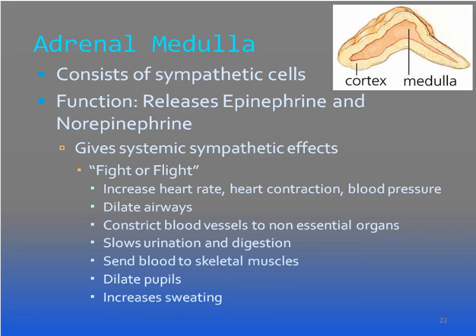There is an increase in heart rate, heart contraction, and blood pressure, so the blood supply to the tissues can be increased. It dilates airways, so more air can be taken into the lungs. It constricts blood vessels of non-essential organs like the GI tract and urinary tract, slows urination and digestion, sends blood to the skeletal muscle, dilates the pupil, and increases sweating.